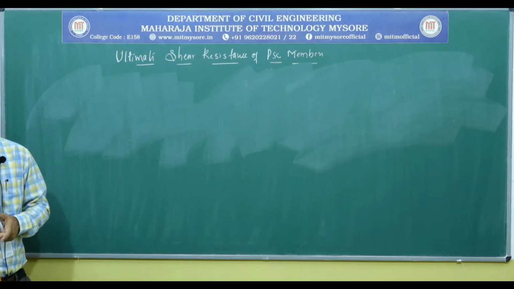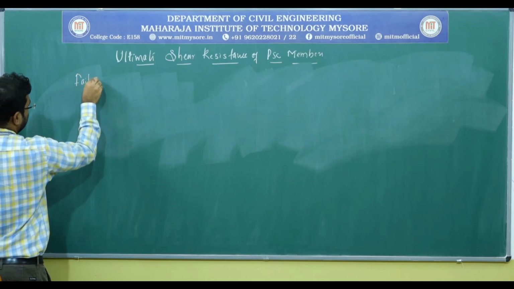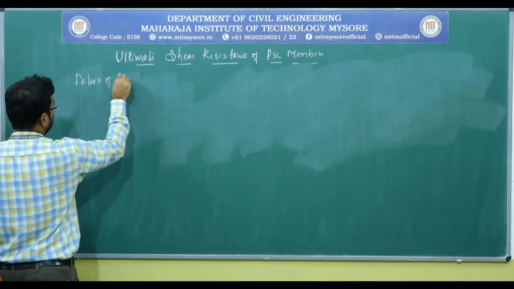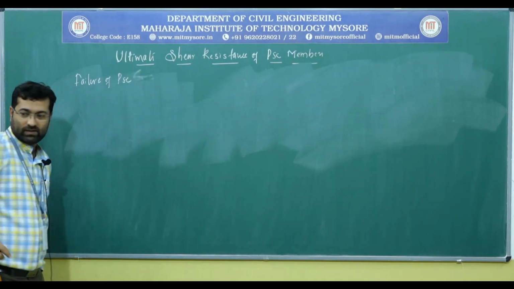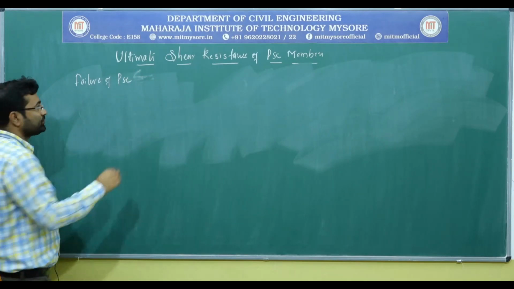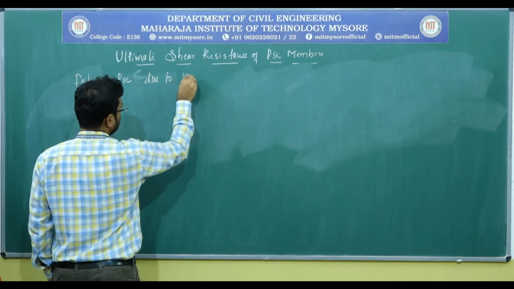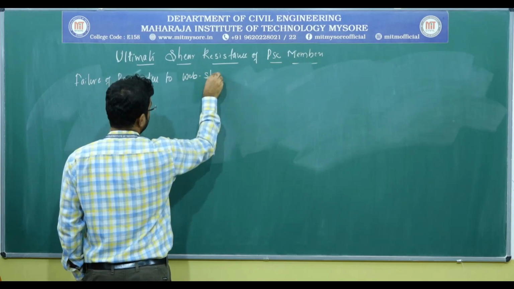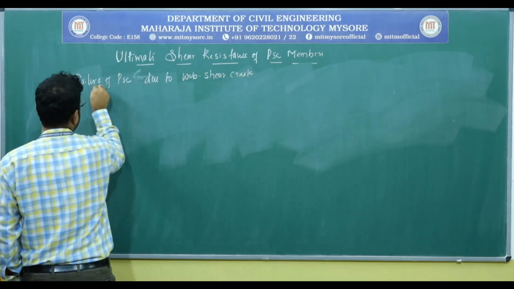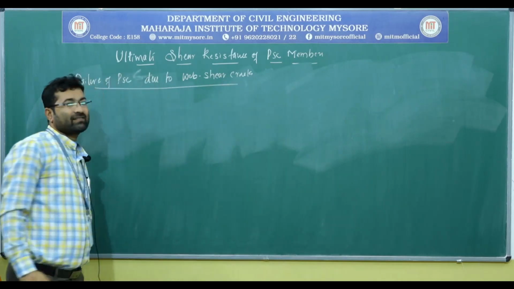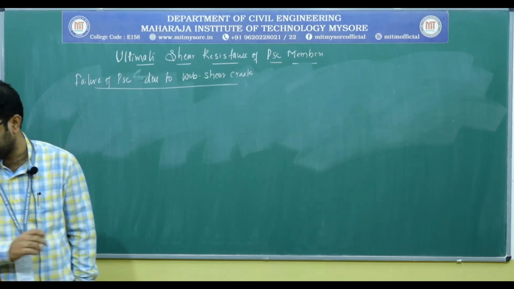First, the failure of PSC beams due to web shear cracks, meaning the cracks develop only due to the shear stresses.